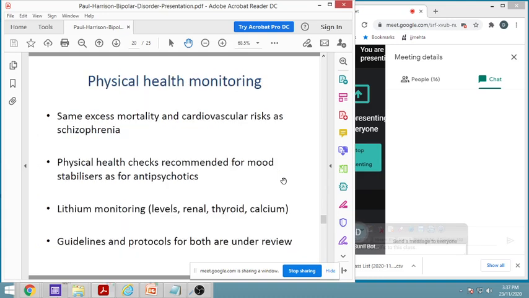Next, physical health monitoring is important. It has to be done. The same excess mortality and cardiovascular risk are there as in schizophrenia. These people are having more proneness for the mortality and even cardiovascular risk. The physical health checks are recommended for the mood stabilizers. Similarly, as with antipsychotics, lithium monitoring.